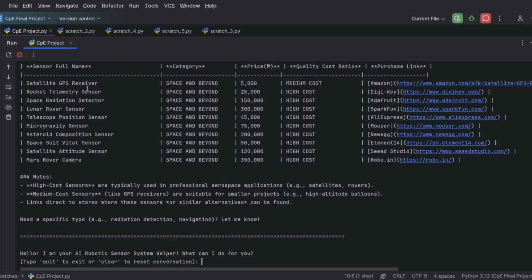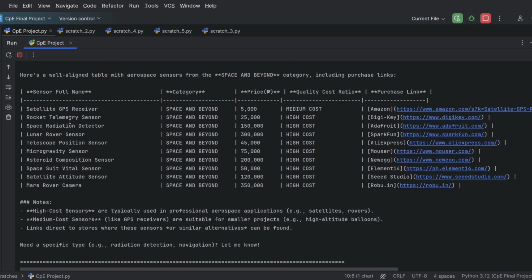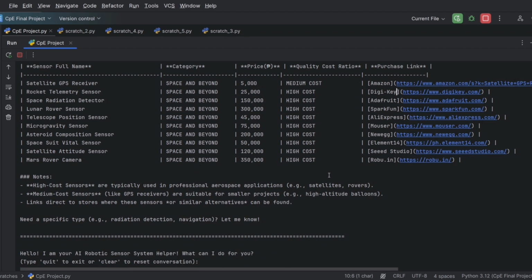Now, as you can see, we have a table which DeepSeek provided, and it is composed of sensor full name, category, price, quality cost ratio, and the purchase link. And the good thing here is that they provided what specific store you can buy these sensors.